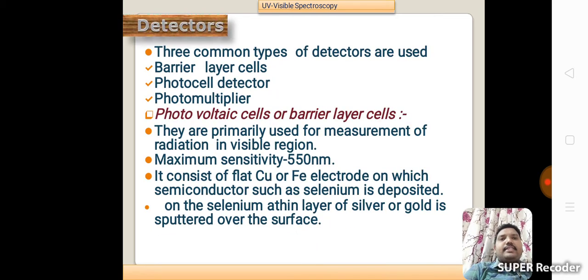Next one, detectors. Three common types of detectors are used: barrier layer cells, photocell detector, and photomultiplier. First one, photovoltaic cells, that is barrier layer cells. They are primarily used for measurement of radiation in the visible region. Maximum sensitivity is at 550 nanometers. It consists of a flat copper or iron electrode on which a semiconductor such as selenium is deposited. On the selenium, a thin layer of silver or gold is sputtered over the surface.